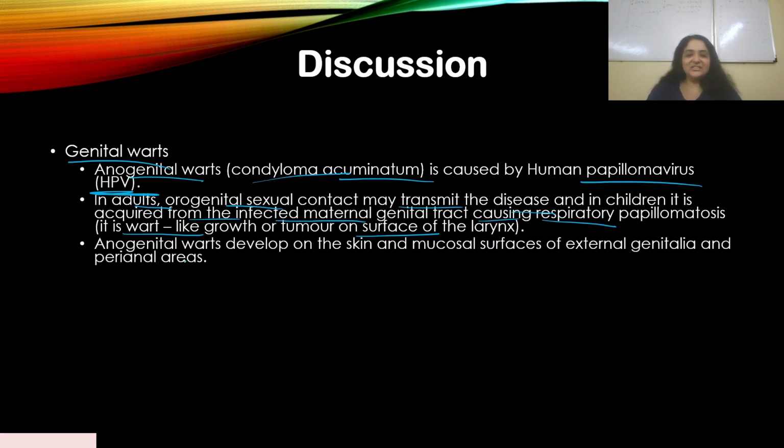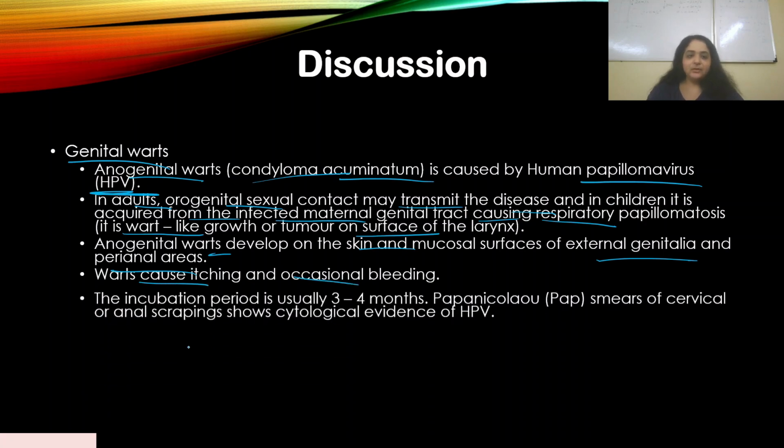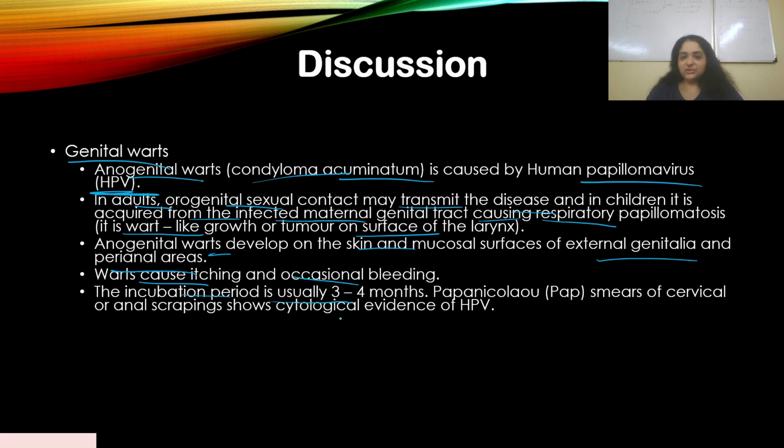Anogenital warts develop on the skin and mucosal surfaces of the external genitalia and perianal areas. These warts cause itching and occasional bleeding. The incubation period is usually 3 to 4 months. Pap smears of cervical or anal scraping show cytological evidence of HPV.